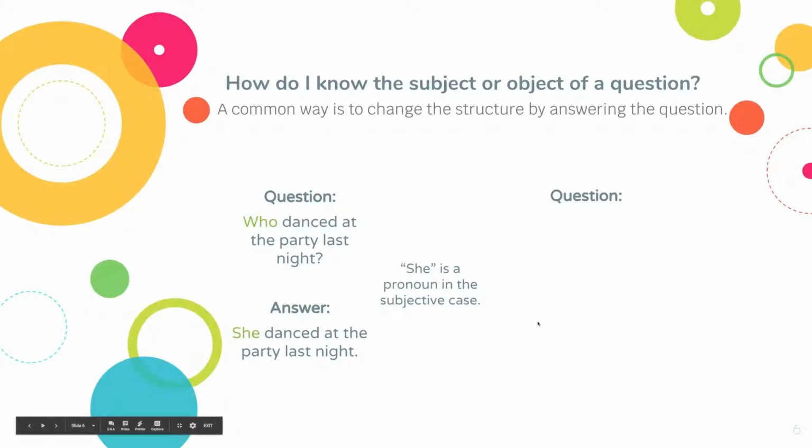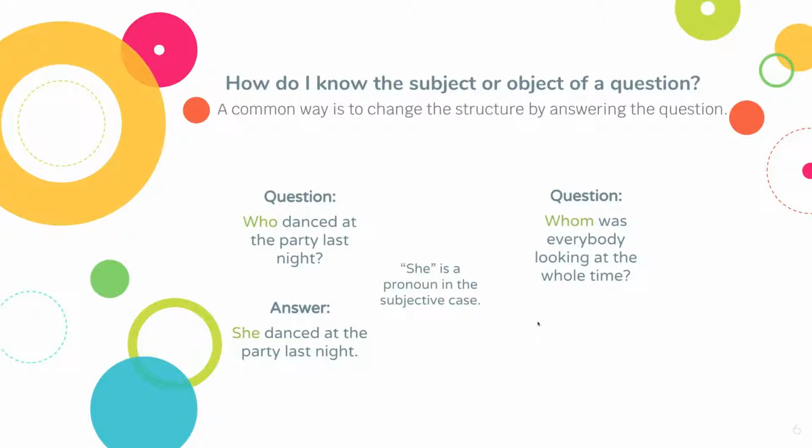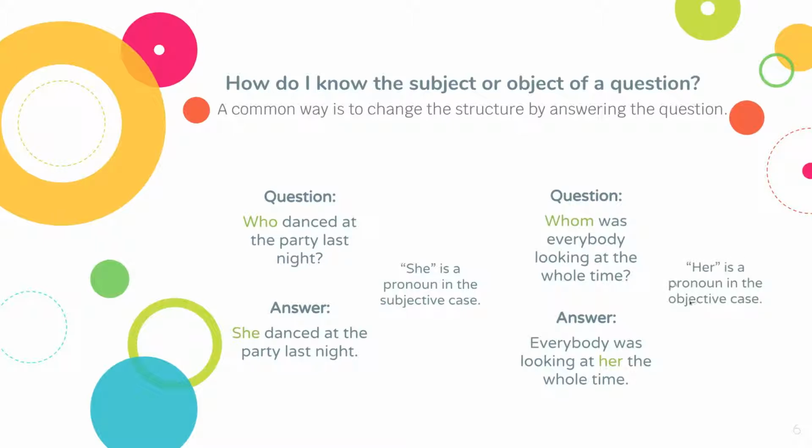Our next question here, whom was everybody looking at the whole time? If we were to answer it, everybody was looking at her the whole time. Her is a pronoun in the objective case, which you might have guessed means it's an object. We wouldn't necessarily say, her danced at the party last night, or everybody was looking at she the whole time. We could say it, and people might understand what we mean, but in terms of prescriptive grammar rules, that would be incorrect.